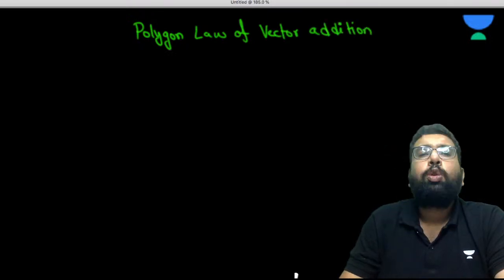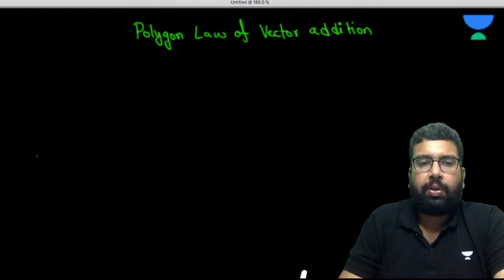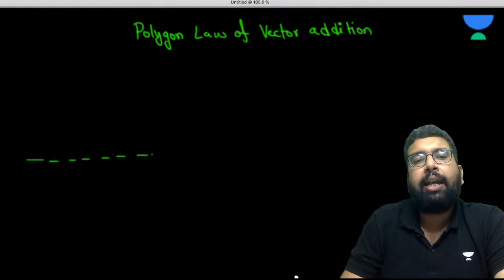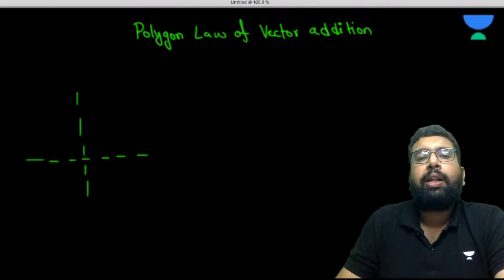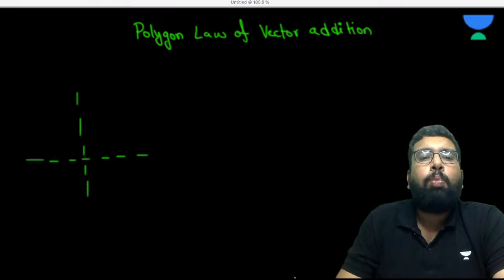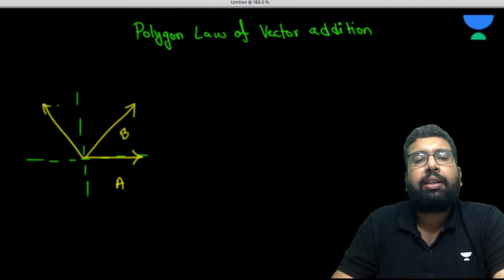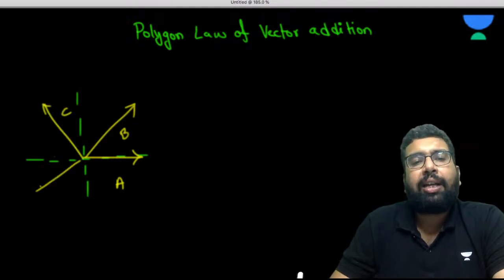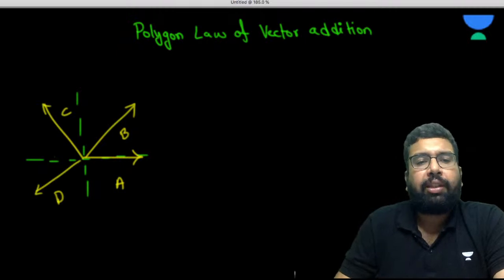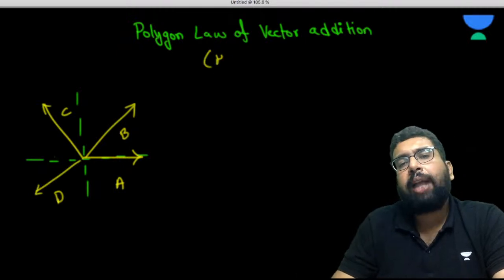It is normally used, although not necessarily, whenever we have more than two vectors in the system. So let's suppose we have vector A, some vector B, some vector C, and some vector D, and their angles are also given. Very, very simple. This is also known as head to tail.